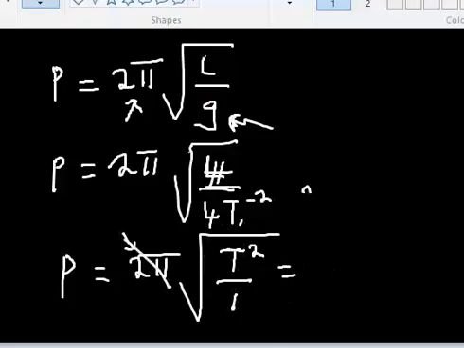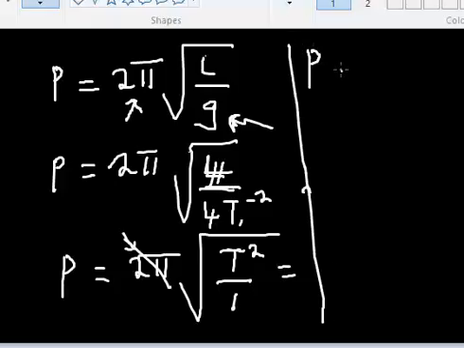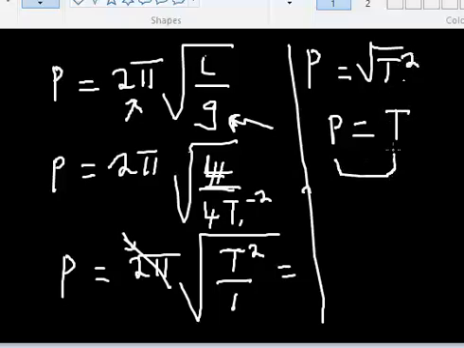It's just in dimension, so I don't need to include the constant. So the period becomes just the square root of t square, and the square root of t square is just t. So the period is correct.